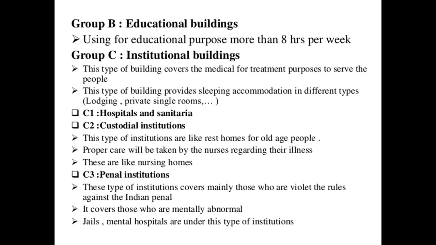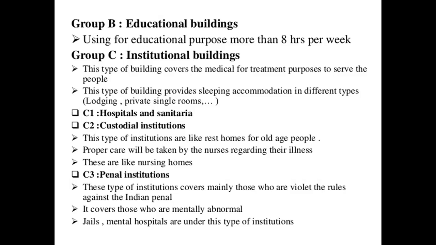Next, group B is educational buildings. Here the prime objective is educating people, so colleges and schools come under this. Here the restriction is 8 hours per week. Use for education purposes of more than 8 hours per week is called educational buildings. They are used exclusively for study purposes: schools, colleges, degree colleges. Schools come under primary and higher schools. High schools also come under this classification.